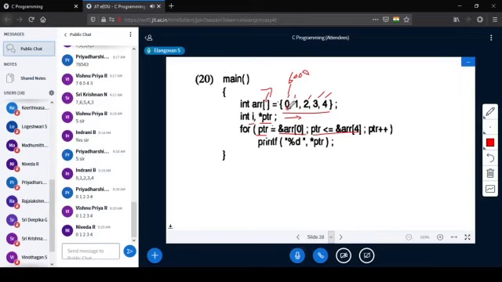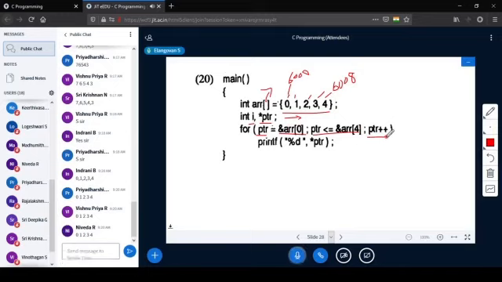Let us check. So the address of this, the for loop starts with 6000 and it goes to 6002, 6004, 6006, 6008. So 6000 to 6008 is the for loop, the starting and ending of the for loop.